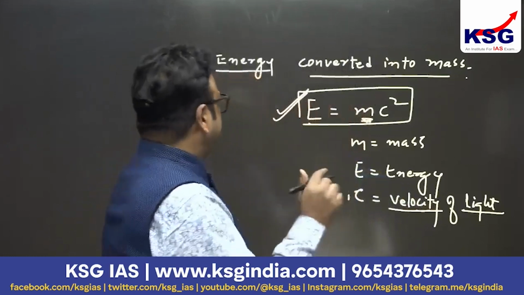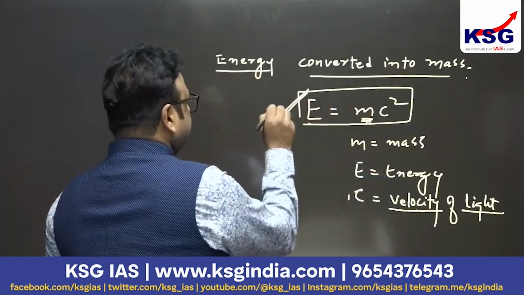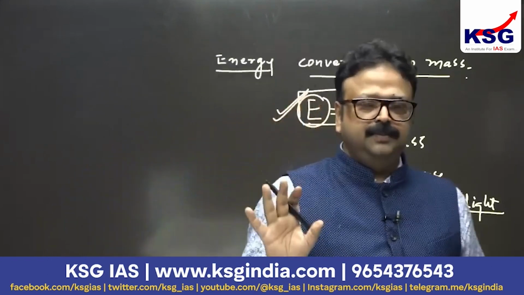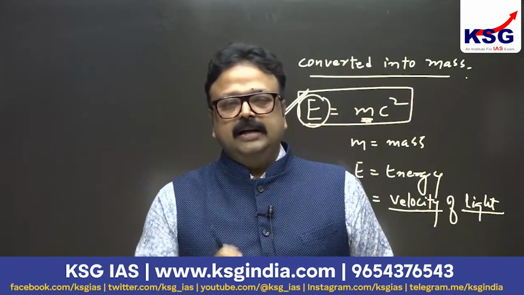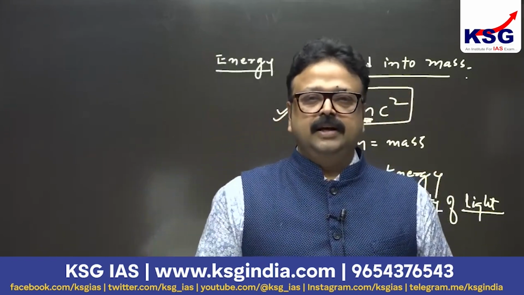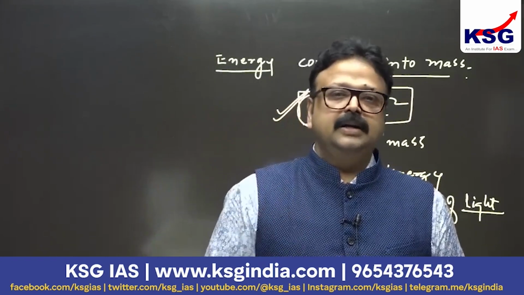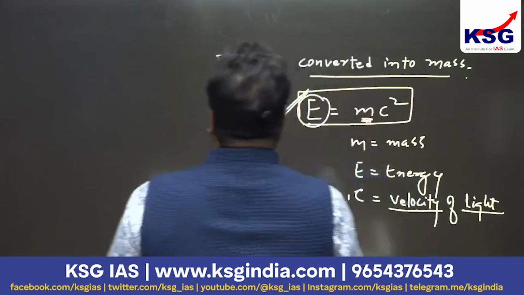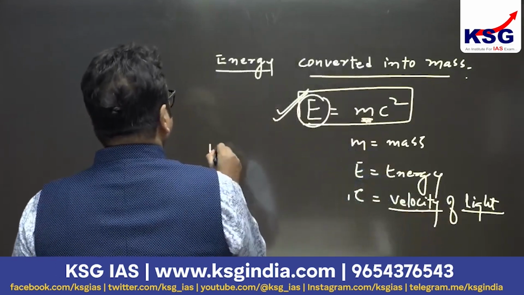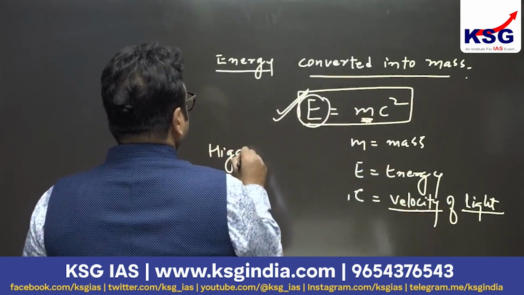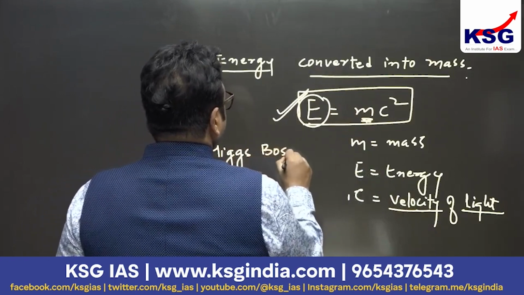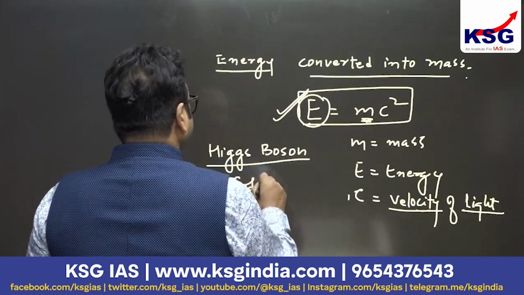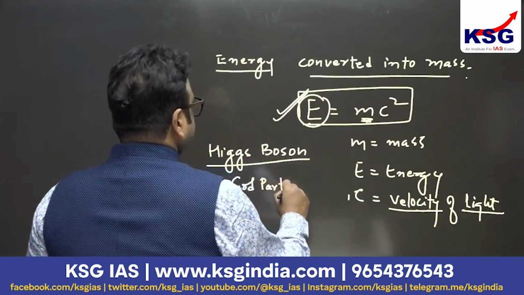So what happened just after this Big Bang? Some amount of energy was converted into mass. It was happening for the first time in this universe. And after conversion of this energy into mass, the first particle that cropped up was called the Higgs boson. This was later called the God particle.